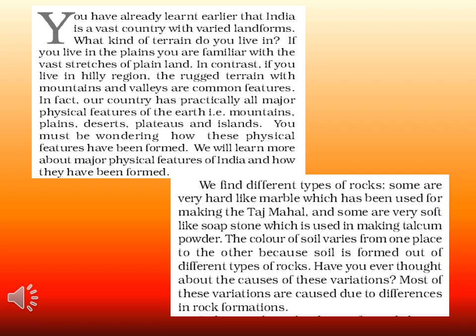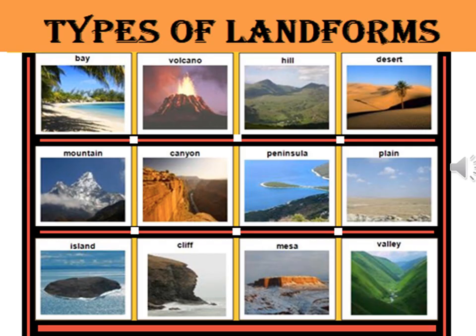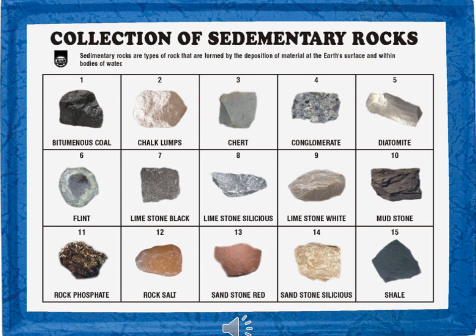The color of soil varies from one place to other because the soil is formed out of different types of rock. Have you ever thought about the causes of these variations? Most of these variations are caused due to difference in rock formation. In India, we have approximately 12 kinds of landforms, for example, mountains, peninsula, plain, valley, cliff, island, desert, hill, volcano, etc. Rocks like limestone, sandstone, rock salt, flint, shale, etc.